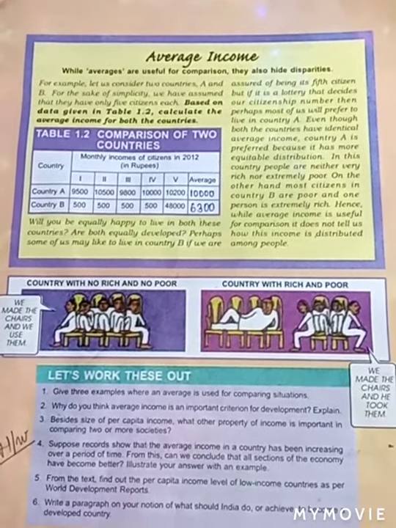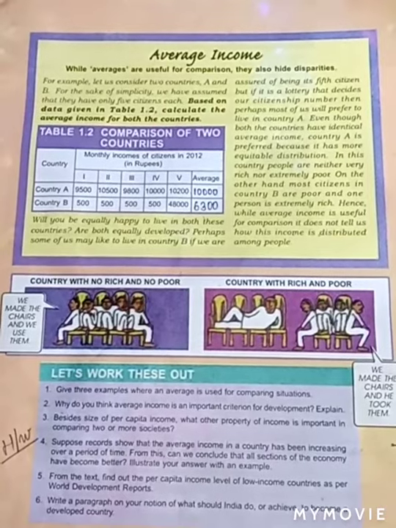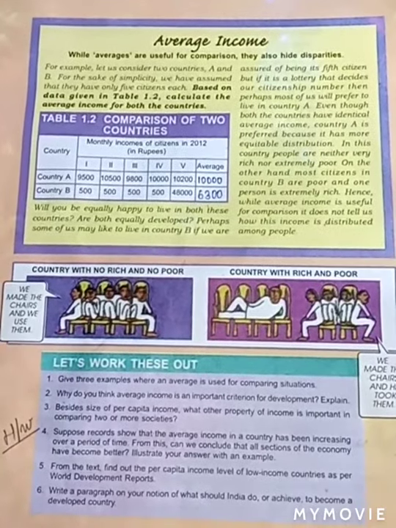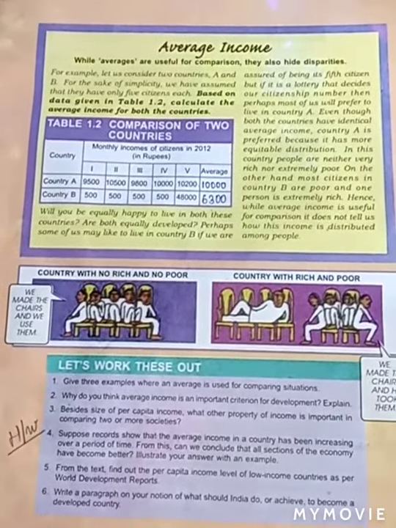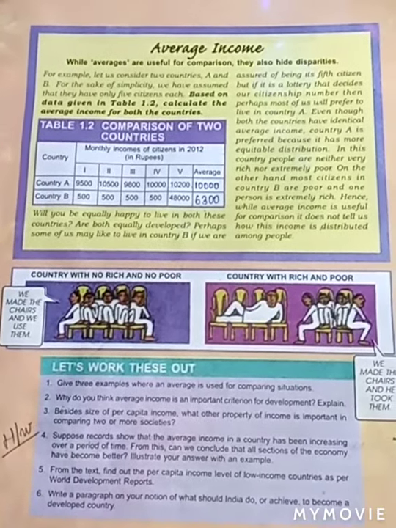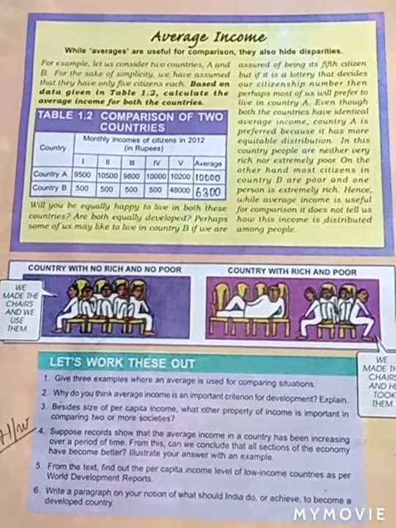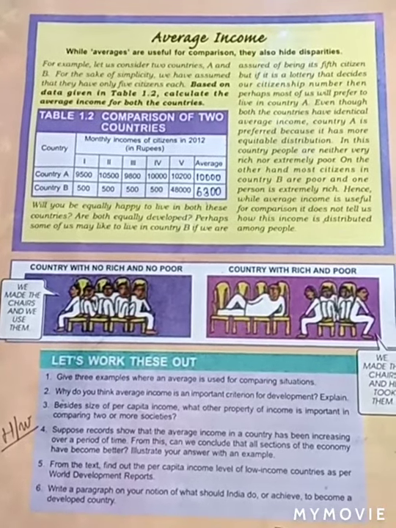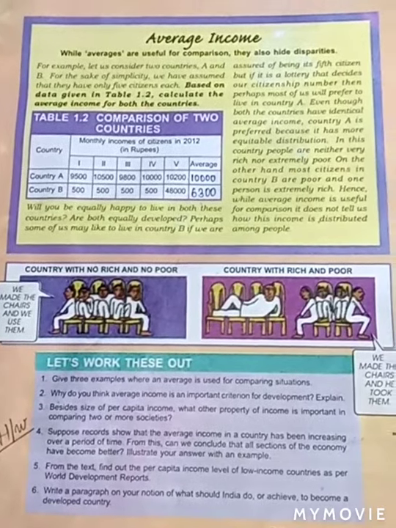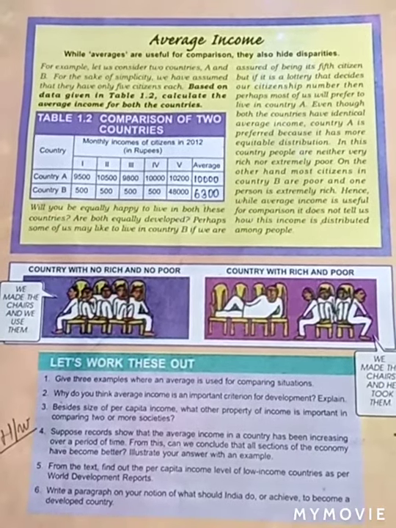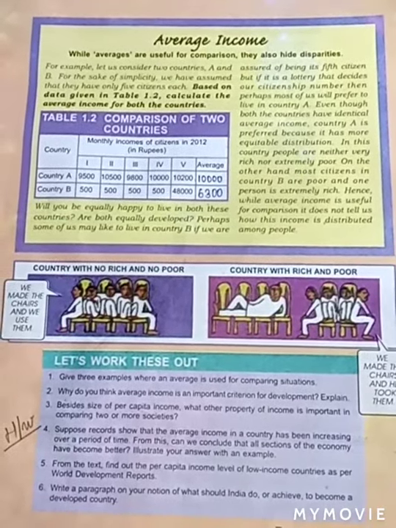In this country, people are neither very rich nor extremely poor. But when we see country B, we can see that 4 members are poor, whereas the 5th citizen is very rich. Most people in country B are poor and one person is extremely rich.